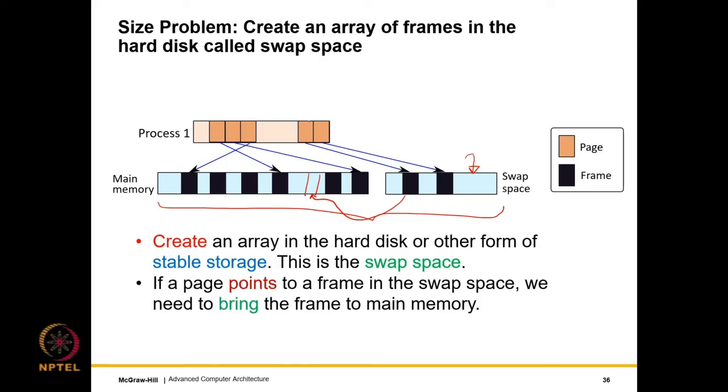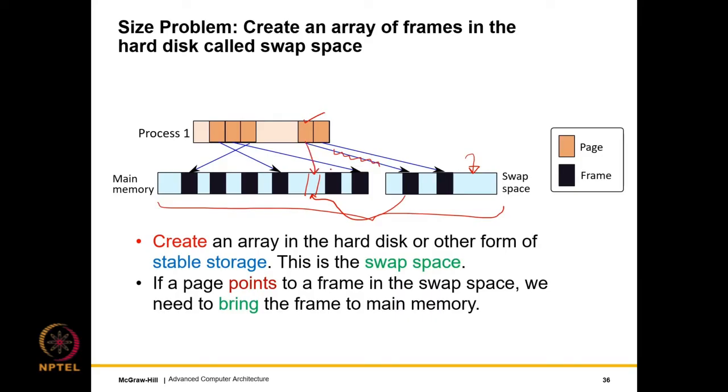So let's say we want to access this page, then we would learn that this page is currently there in the swap space. So the operating system, in collaboration with the hardware, needs to bring in the frame from the swap space to main memory and then update the mapping such that this points to this position.